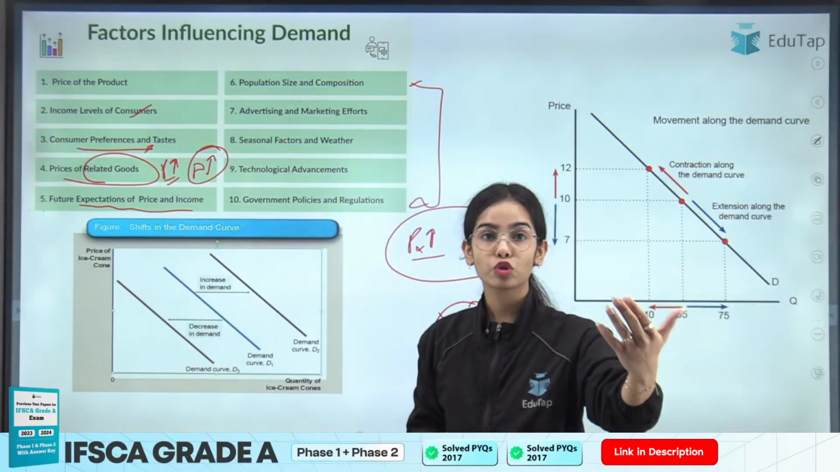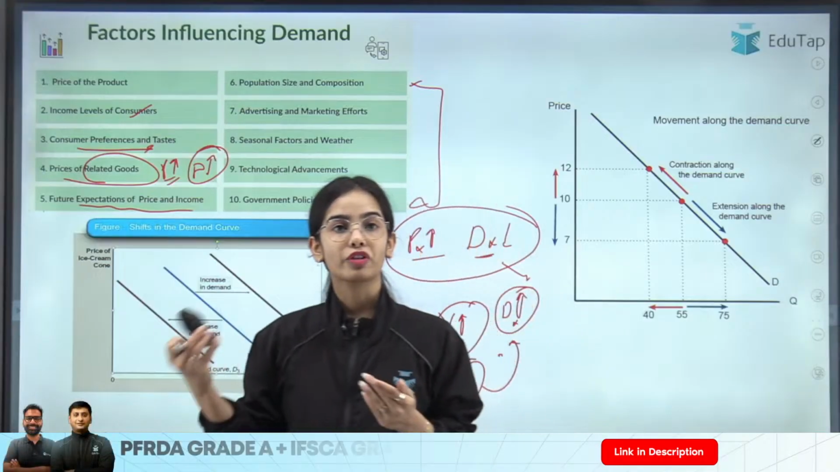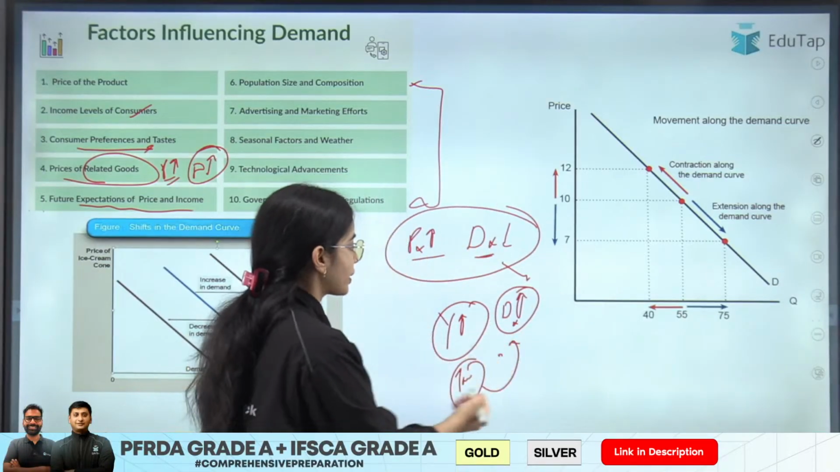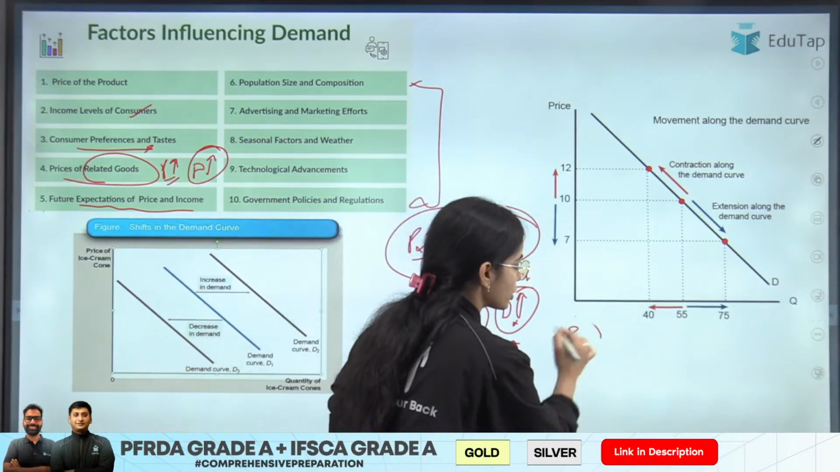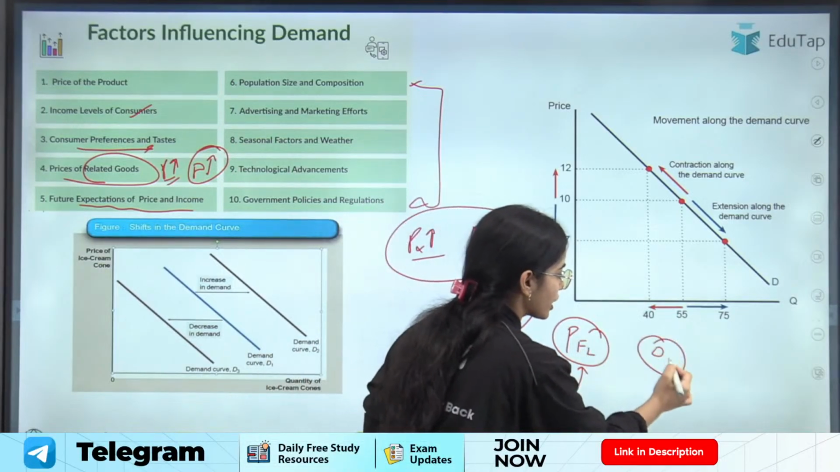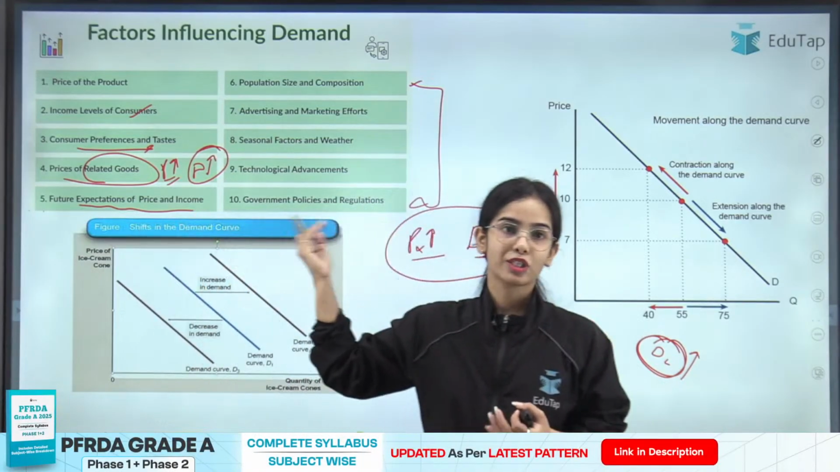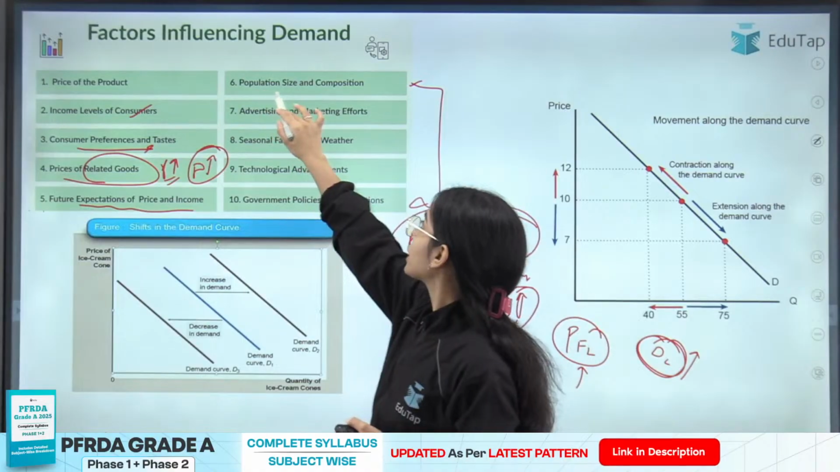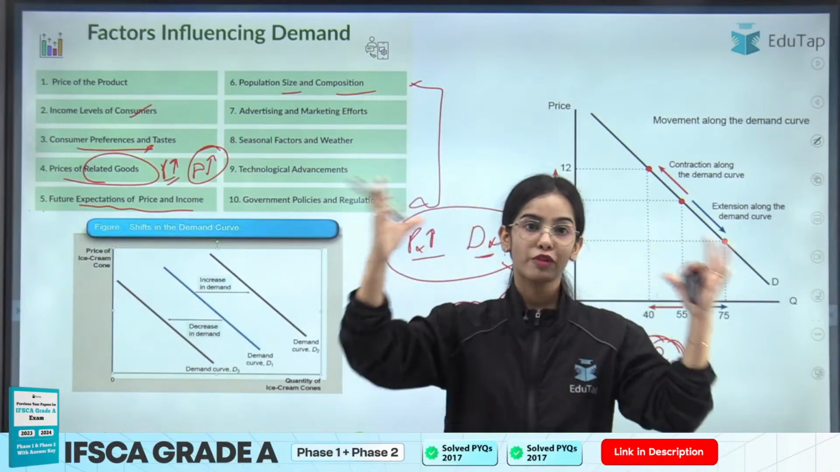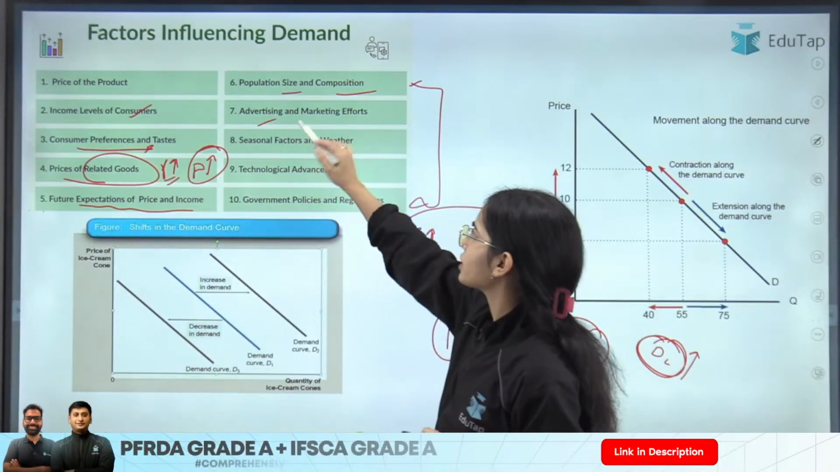Let's say you expect that in the future the price of laptops is going to increase, so you will start demanding more of the laptops right now. If you expect that in the future the price is going to increase, you will start demanding more right now. So this is also what affects your demand for a commodity. Then there is the population size and composition. If you have a huge population, the demand will start increasing for a particular product.